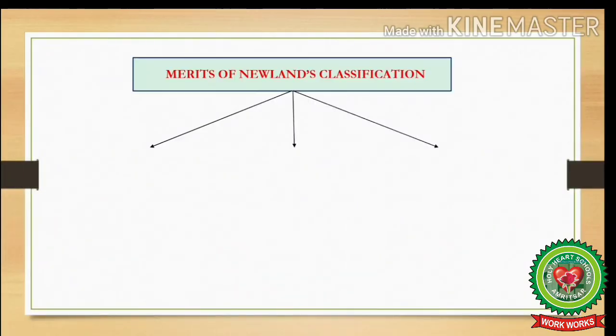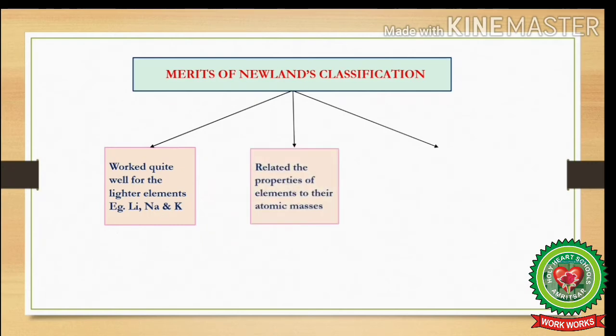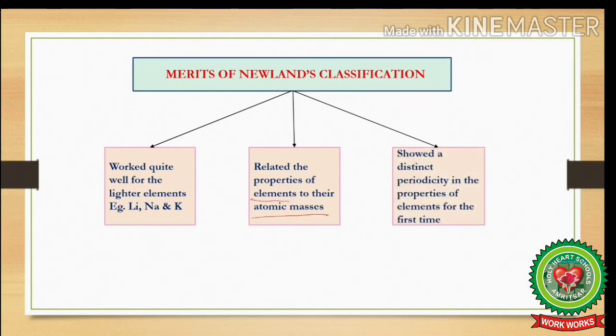So what were the merits of Newland's classification? First was that it worked quite well for the lighter elements. For example, it worked well for lithium, sodium and potassium. Secondly, it related the properties of elements to their atomic masses. Thirdly, it showed a distinct periodicity in the properties of elements for the first time. So for the first time, a periodicity in the properties of elements was shown.